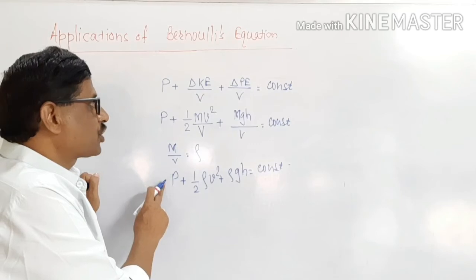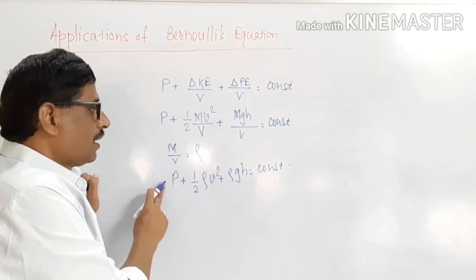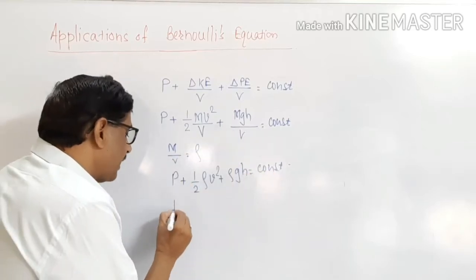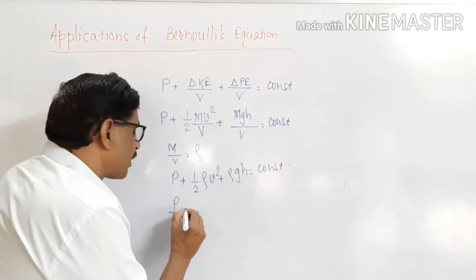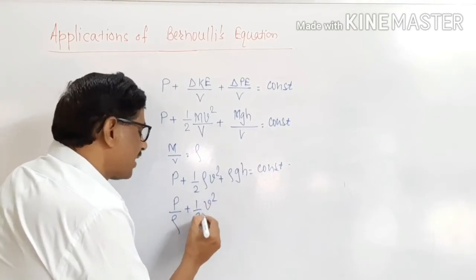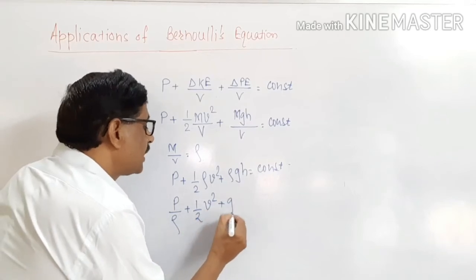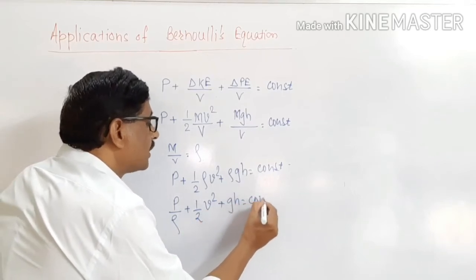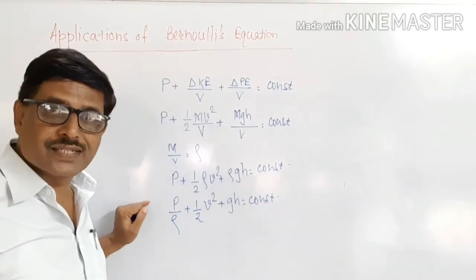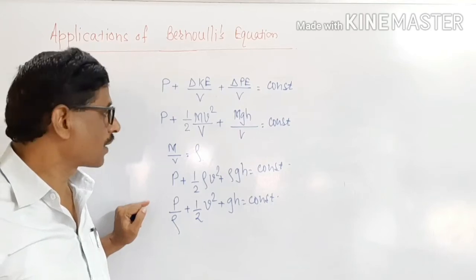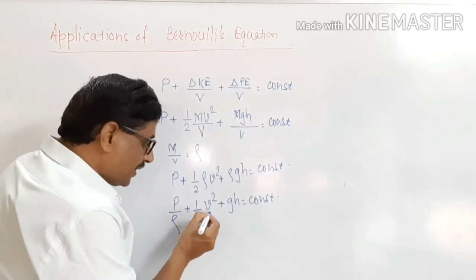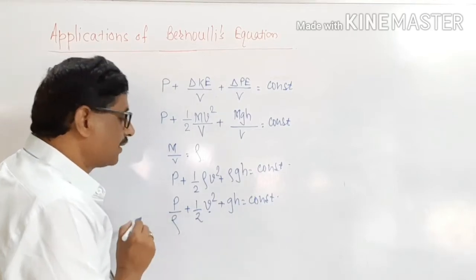This equation can be written in another way, that is P divided by rho plus half of v square plus g into h is constant. This is the alternative Bernoulli's equation. Bernoulli's equation gives the relation between the velocity of a flowing fluid and the pressure.